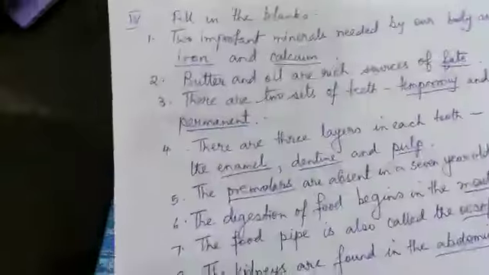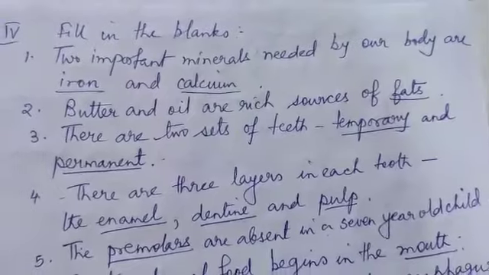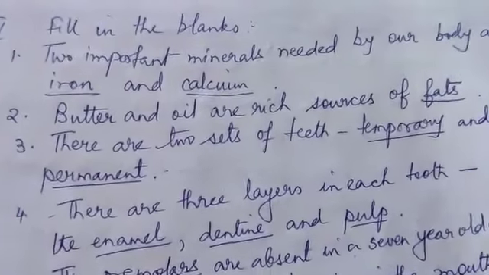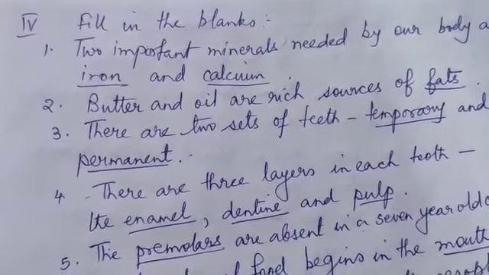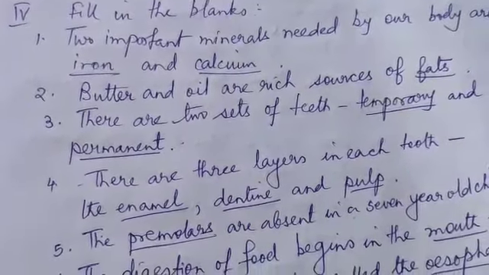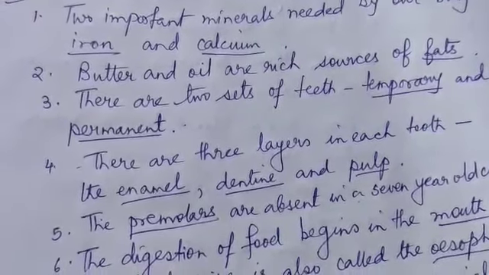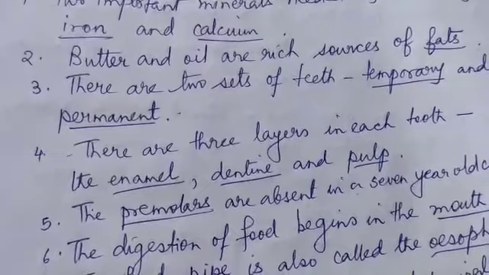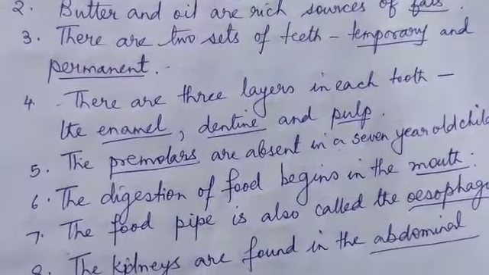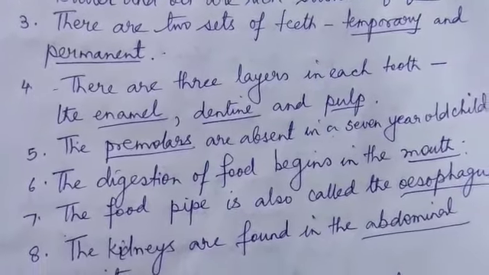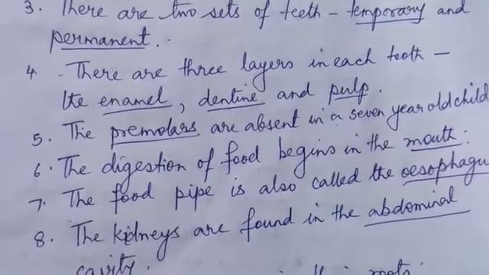Number 4, fill in the blanks. Two important minerals needed by our body are iron and calcium. Butter and oil are rich sources of fats. There are 2 sets of teeth, temporary and permanent. There are 3 layers in each tooth, the enamel, dentine and pulp. The premolars are absent in a 7-year-old child. The digestion of food begins in the mouth. The food pipe is also called the esophagus.